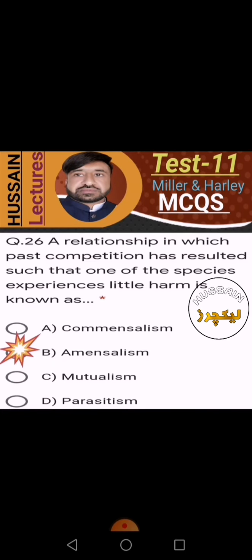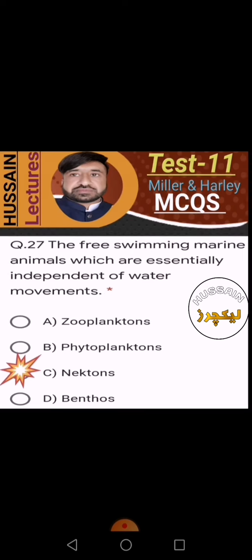A relationship in which past competition has resulted such that one of the species experiences little harm is known as commensalism, no; mutualism, no; parasitism, no; amensalism, yes. B is the right option.